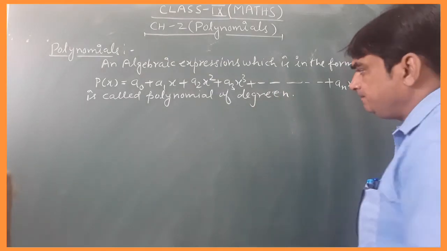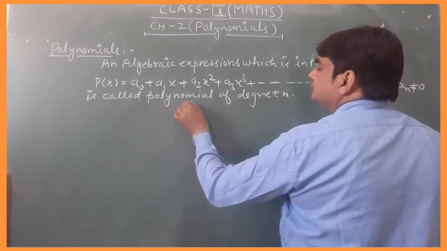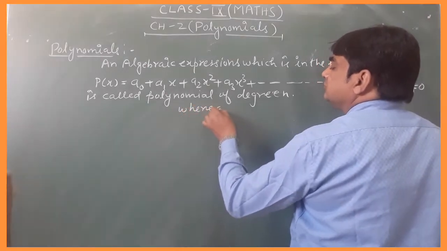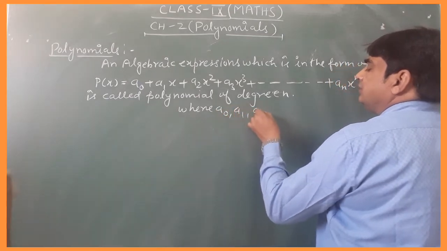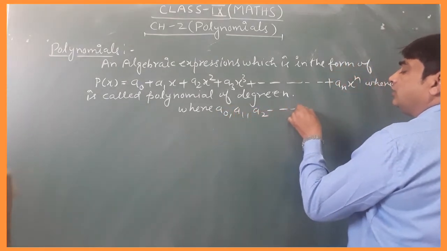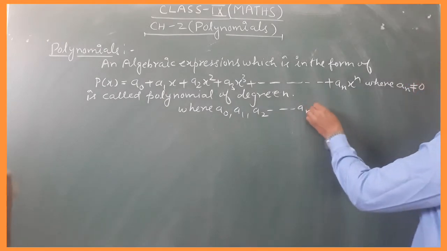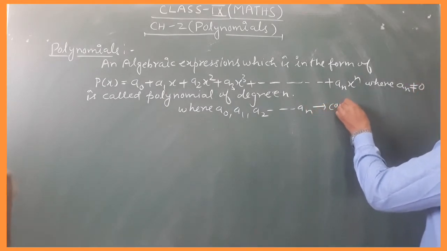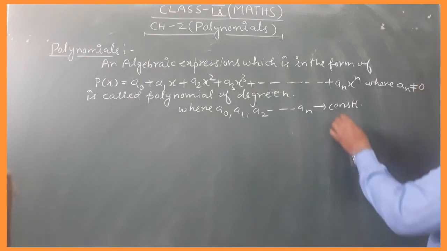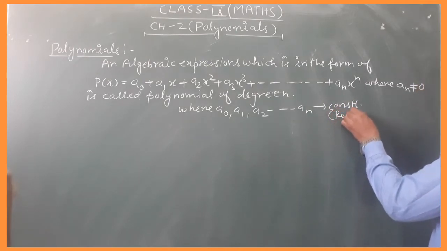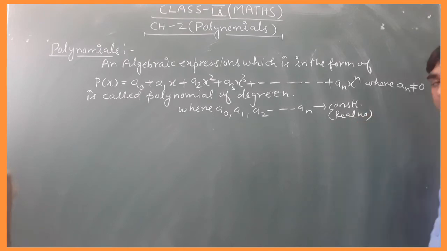Where a0, a1, a2, ... up to an are constants. What type of constant? A real number.